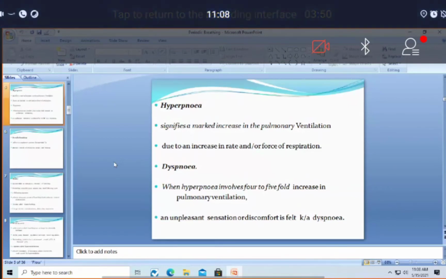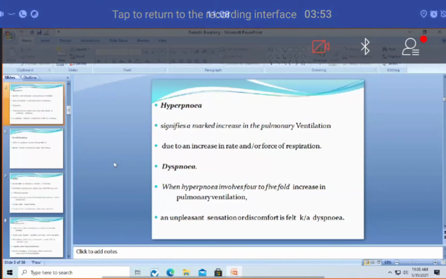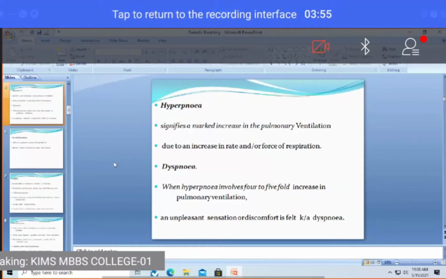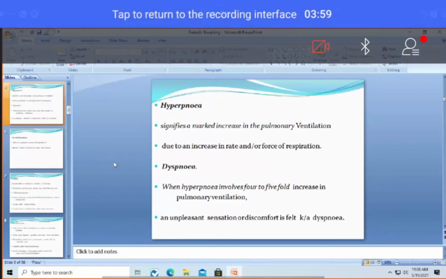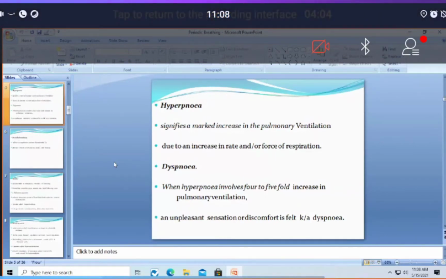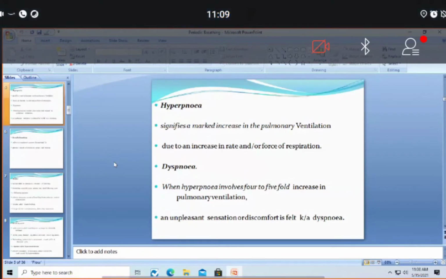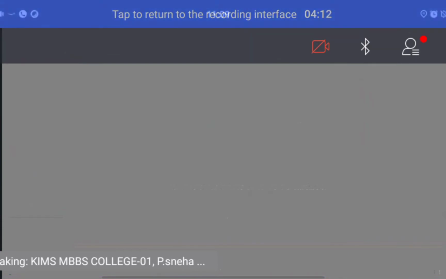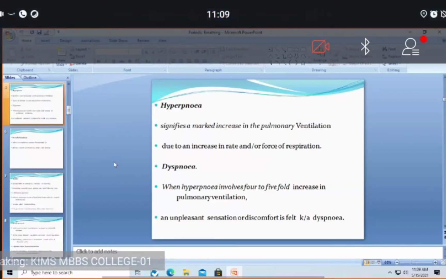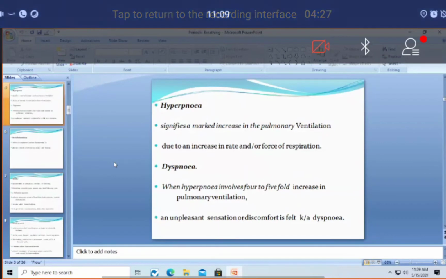Can anyone tell me? Yes, can anyone share their response? Yes, you already heard these terms? Sir, in this case, the blood chemistry will be changed, like pH will be affected and all. pH will be affected. Okay, number 83. Very good. You gave some attempt. Very good. I'm happy. Anyone else would like to share anything?